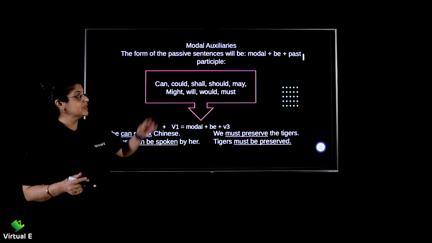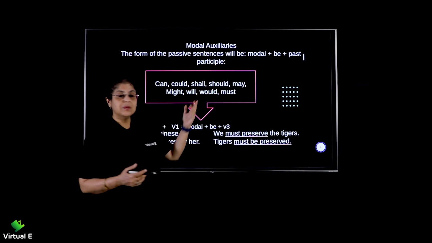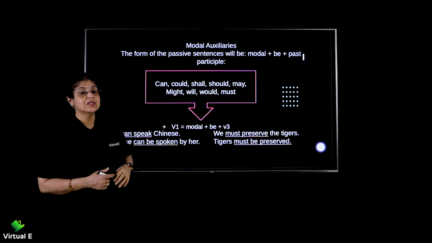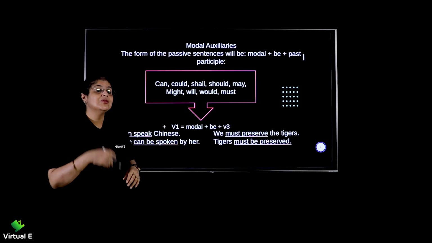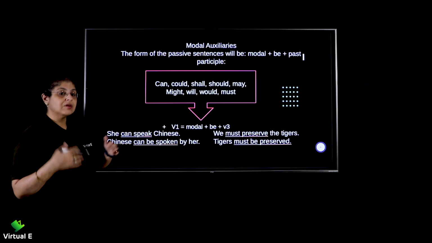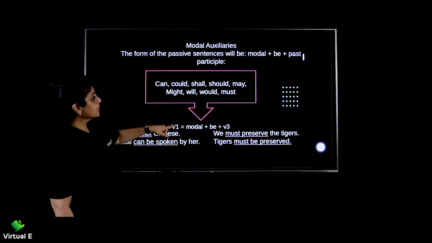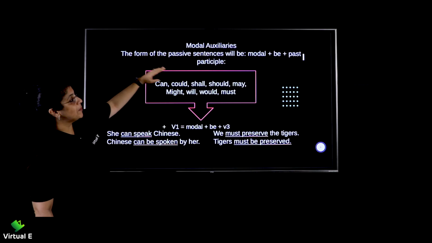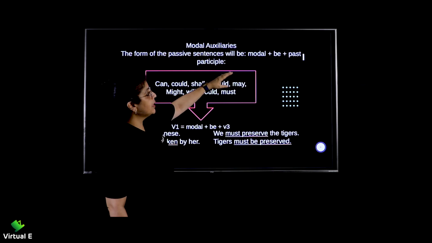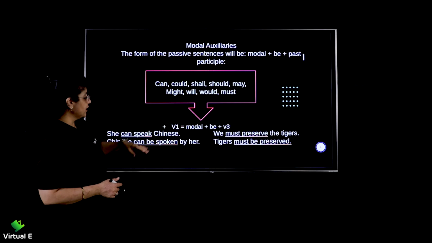Modal auxiliaries we know: can, could, shall, should, may, might, will, would, must, all these types, right? Now when you have modal auxiliaries in your sentences, how do you convert such sentences into passive or active, depending? Here the form of the passive sentences will be modal plus be plus past participle, right?